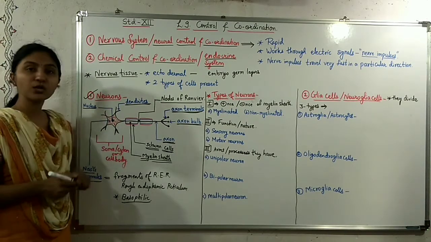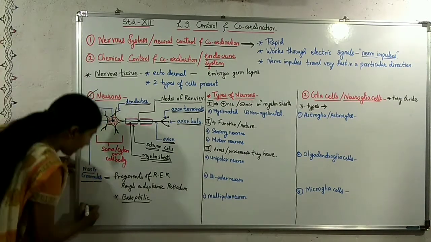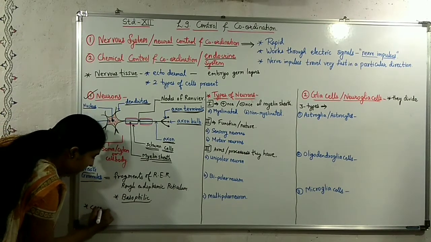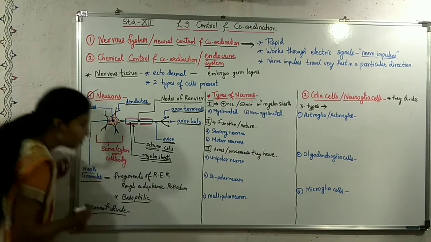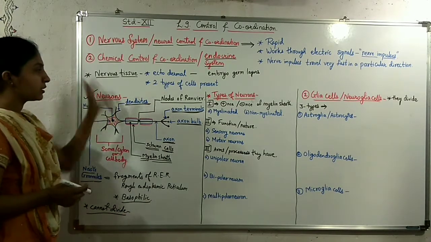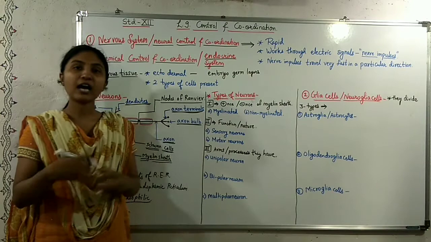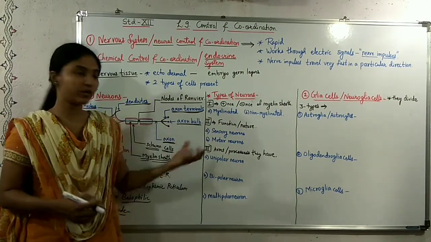Now these neurons do not divide. These neurons are classified on the basis of different things.